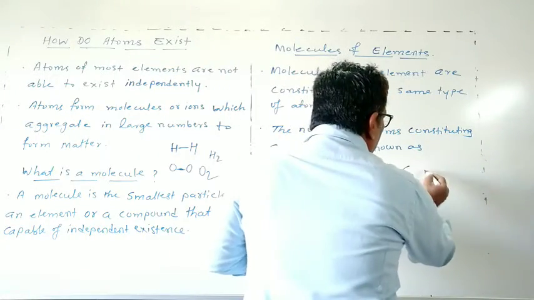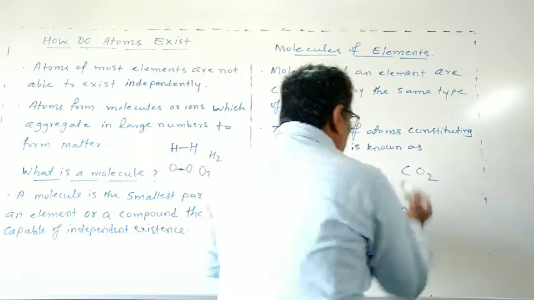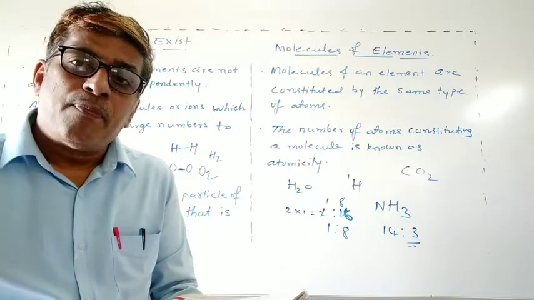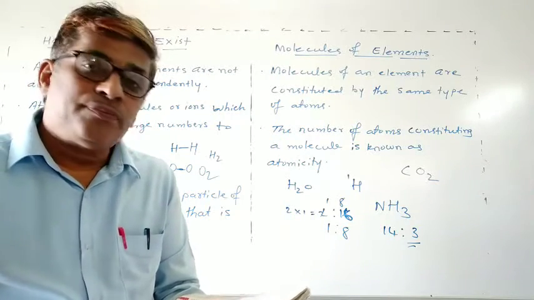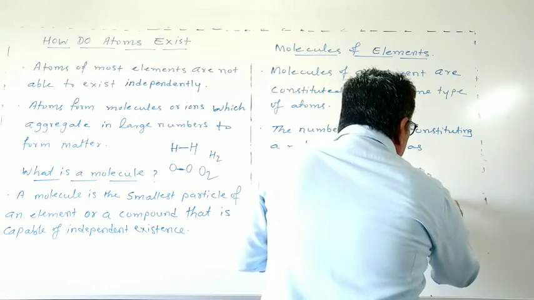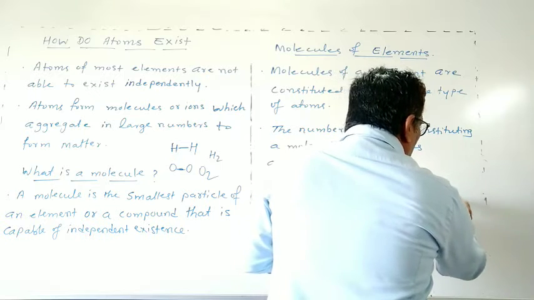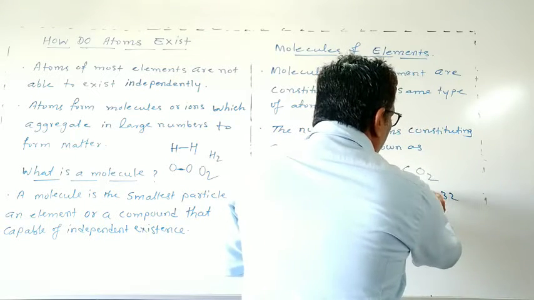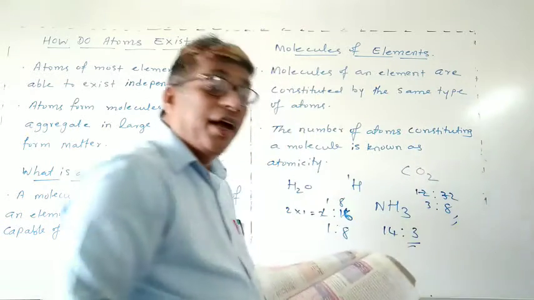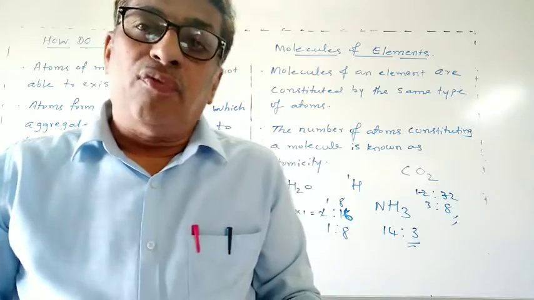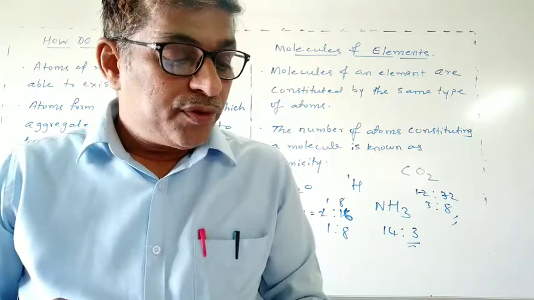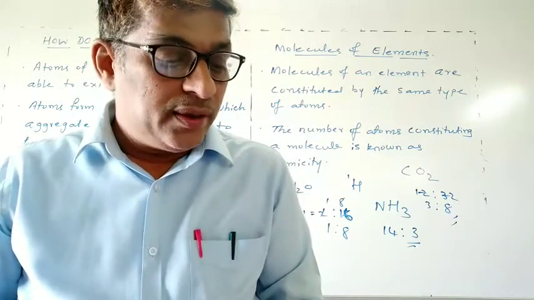Carbon and oxygen. You know the atomic mass of carbon is 12, and for oxygen 2 into 16 is 32. So 12 to 32, which is 3 to 8. So in this way you have to find out. But here you should know the atomic mass numbers.